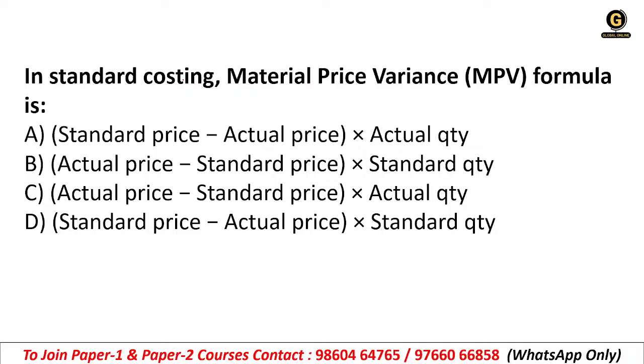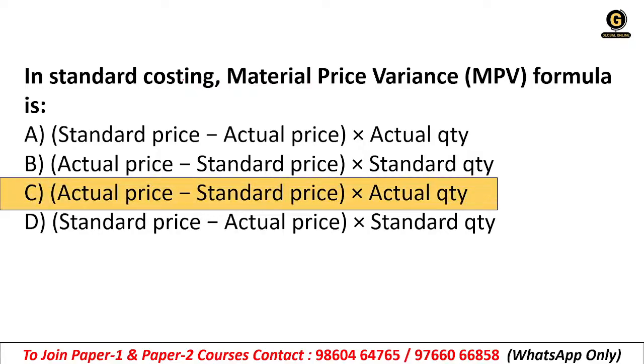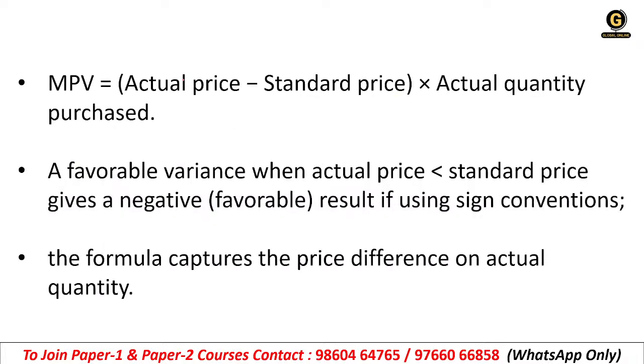All right. So the right answer to this question is option C. Actual price minus standard price, into actual quantity. So MPV is equal to actual price minus standard price, into actual quantity purchased. A favorable variance occurs when actual price is less than standard price, giving a negative or favorable result using the conventions. The formula captures the price difference on the actual quantity.